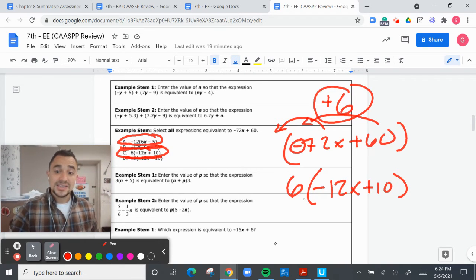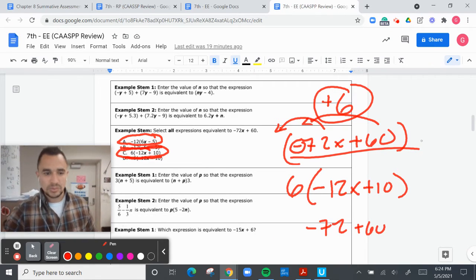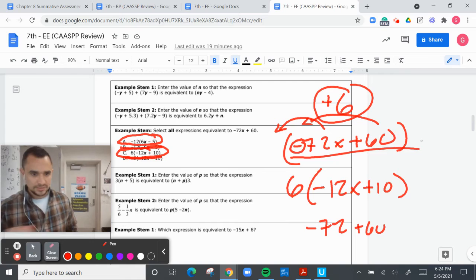And you can always double check it. 6 times negative 12 is negative 72. 6 times 10 is positive 60. That's exactly what we have there. And we're moving on. All right.